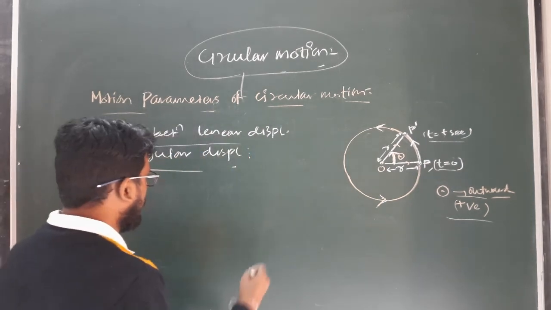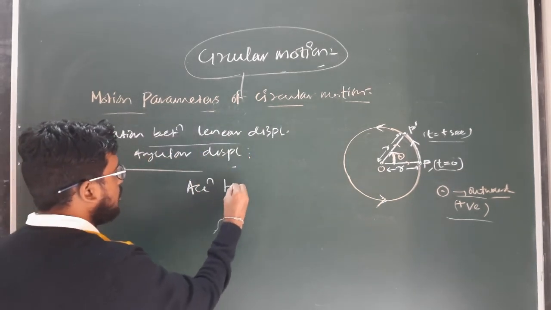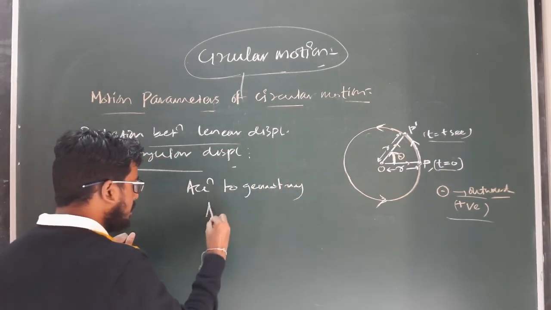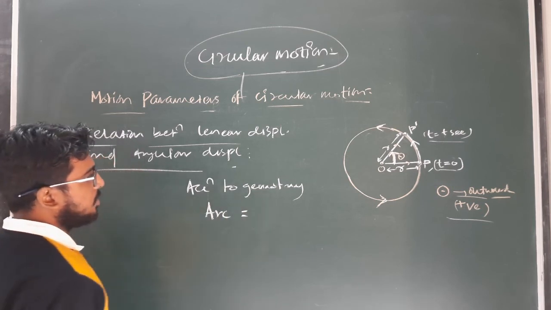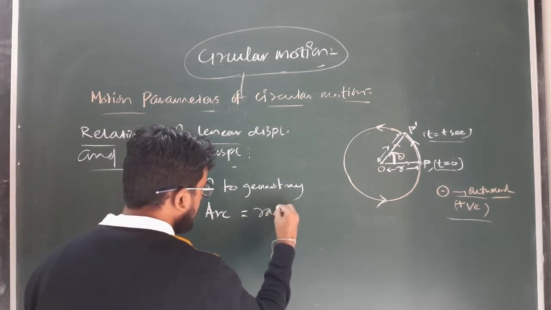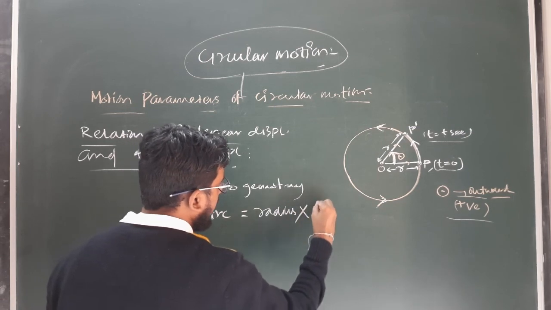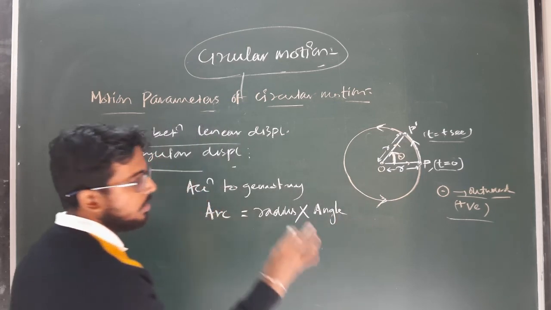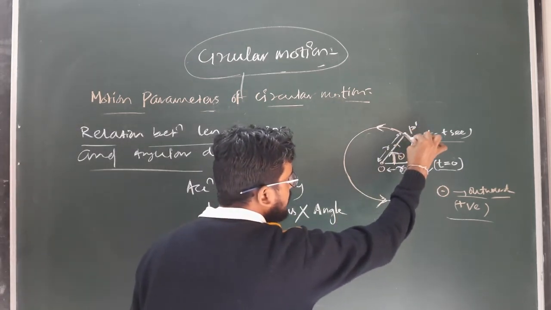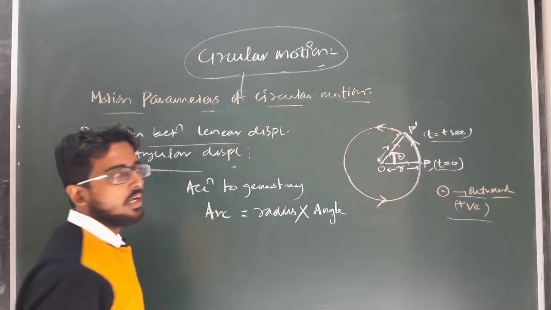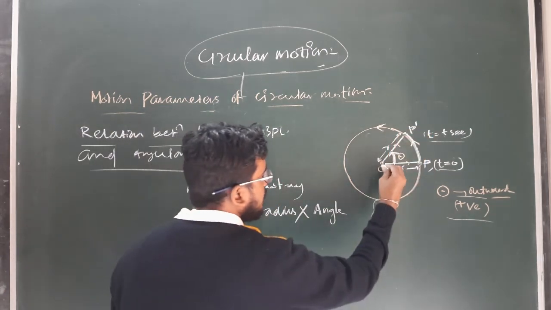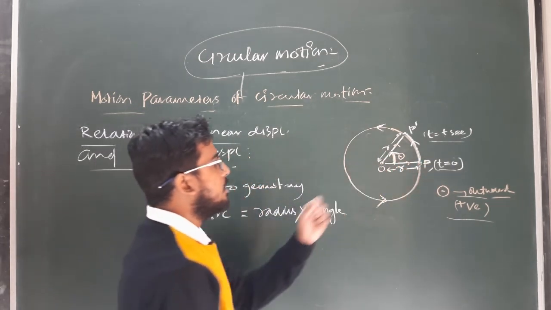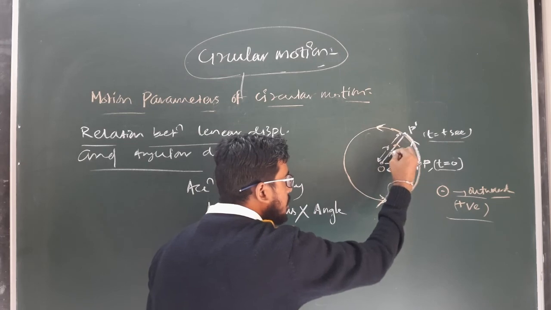According to geometry, we know arc length equals how much? Radius into the angle covered by the radius, or the angle subtended by the arc at the center. In this particular case, the arc length PP dash is also considered as the linear displacement, the radial vector whose magnitude is r is the radius, and the angle subtended by this arc at the center is theta.